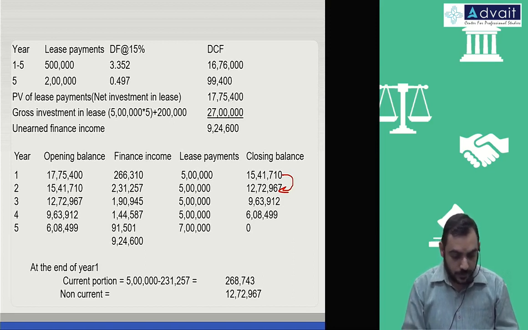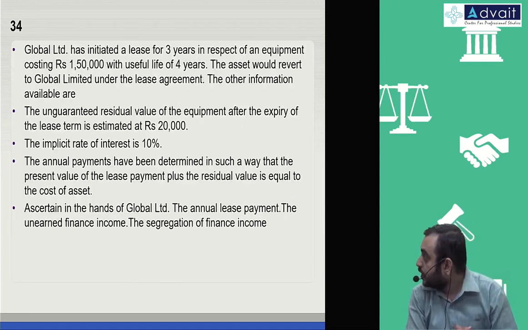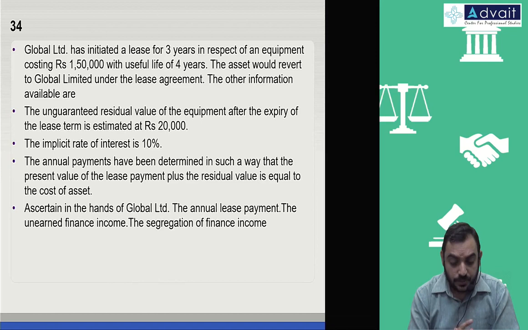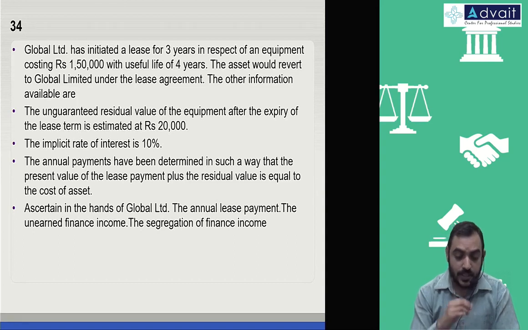Okay, let's go further to the next question, 34. Global Limited initiated a lease for 3 years in respect of an equipment costing 1,50,000 with a useful life of 4 years. The asset would revert to Global Limited under the lease agreement.